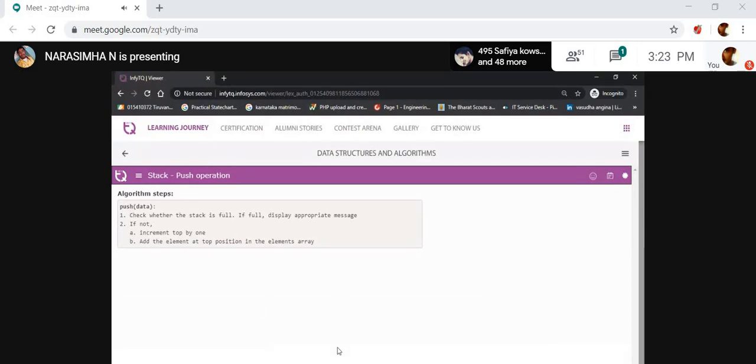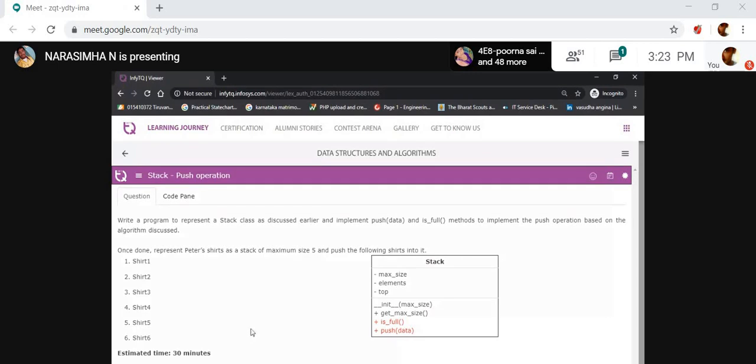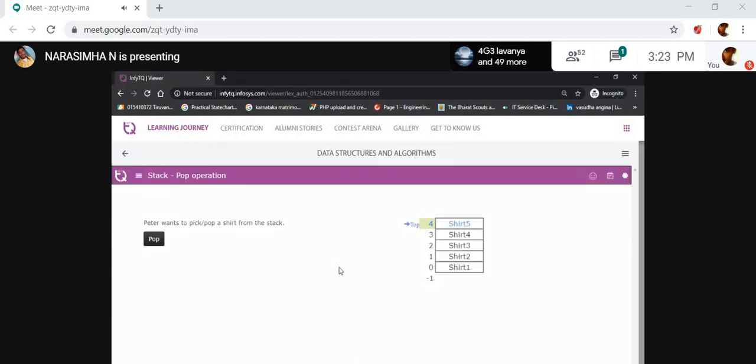If anybody asks what the algorithm is, you have to tell it like this. If the stack is full, it displays an error message. Otherwise, the top increments by 1, and then it adds the data at the top position. Now, the next operation is pop.